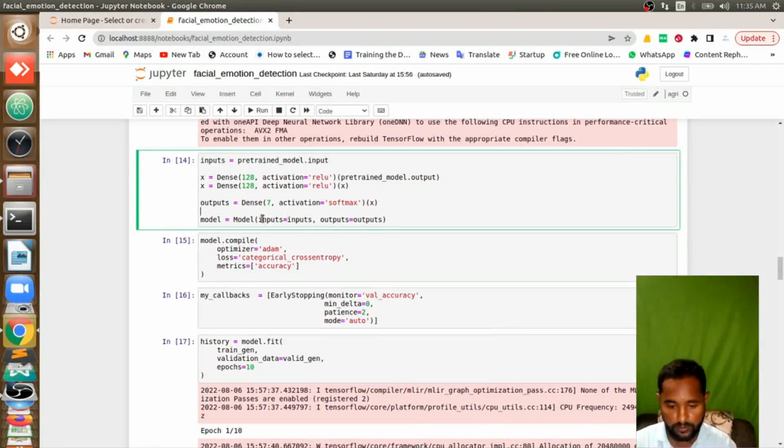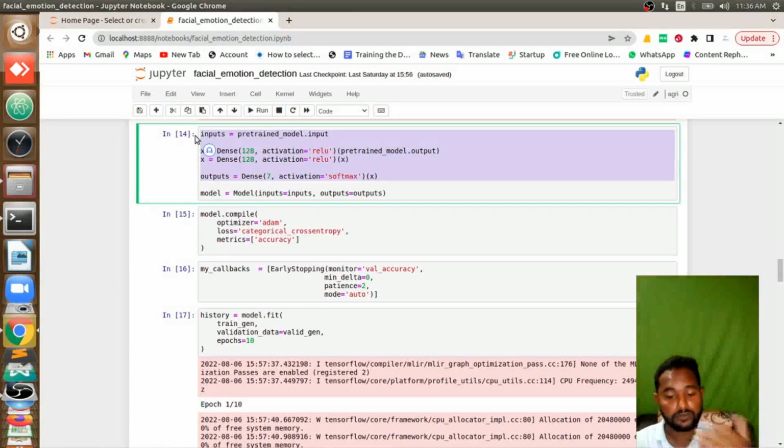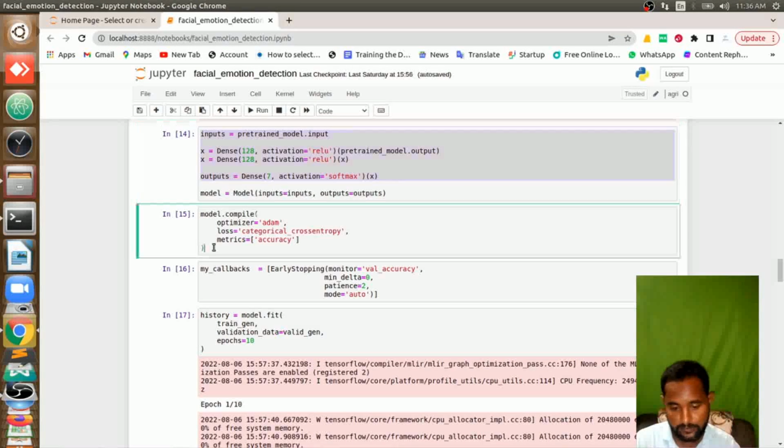Once we define the model, there we imported a Model function above. This Model is used to create models out of the layers or whatever we define. Now we will bundle that and make it a proper model. To do that we are using that Model library. Then we compile the model. We are using the Adam optimizer. For loss, categorical cross entropy or binary cross entropy, but in our case it's 7 classes, so we should use categorical cross entropy. If we have 2 classes anywhere, we can use binary.